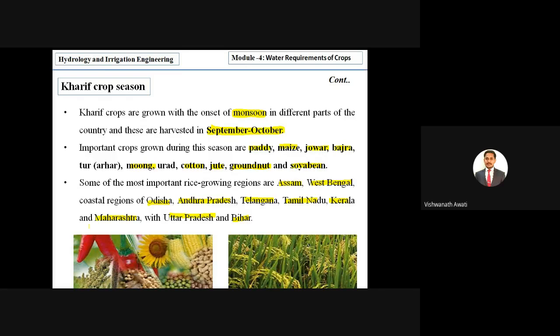So what is important is the time period when it starts, the different crops grown in the Kharif season, and the main locations for Kharif crops. I think it is understood.